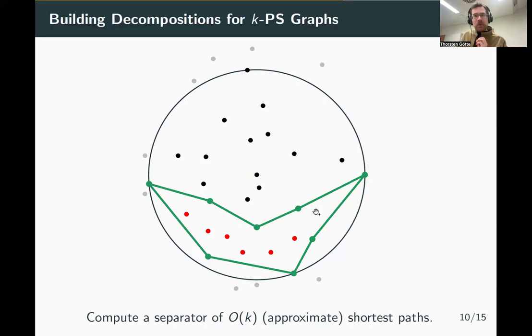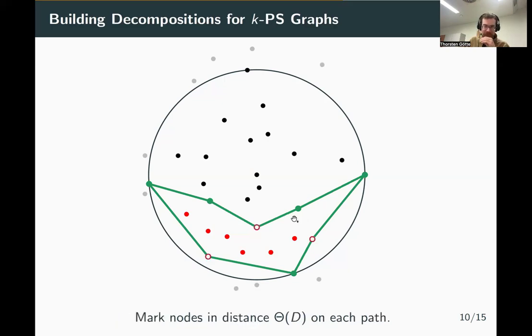What we do then is, on each of these paths, we mark a subset of nodes such that all of these nodes are at distance roughly d from one another. So in a sense, we build a d-net, or an independent set with distance d, on each path. The result is that since the paths are of length d times log n squared, there are at most log n squared marked nodes per path. And since there are at most k paths, there are k times log squared n marked nodes.